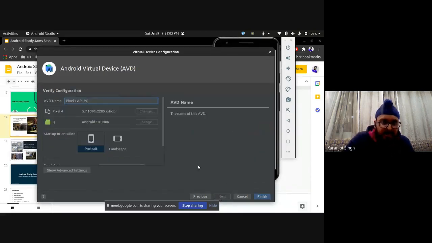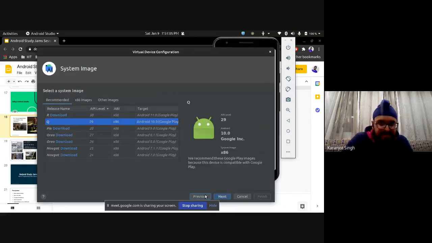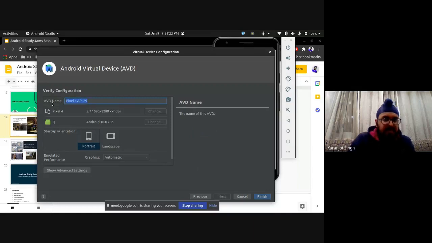So next, as I said earlier, you'll have to download the system image. It's a big one, so don't download all of them. I would recommend downloading Q, or R will also do fine. When you click on download, like I have already downloaded it, the Q version. Then you can click on next, and here you can just name it, and you can finish the setup. Once you finish it, it should be all right.